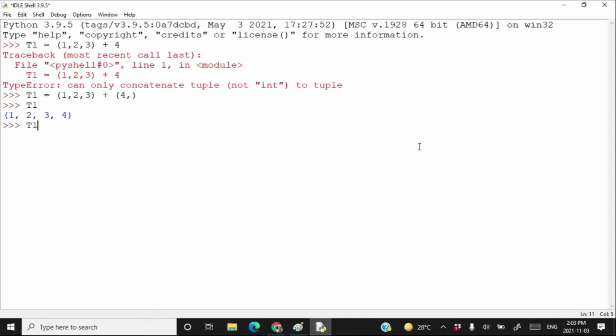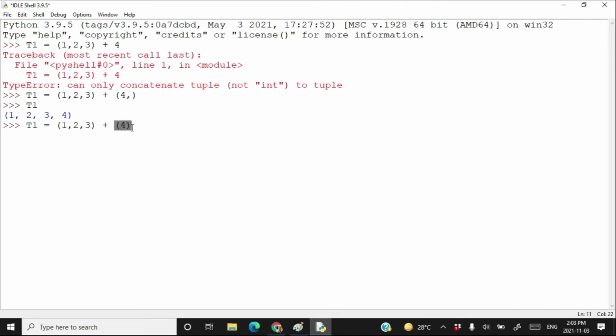Notice here that if I try to write something like this, t1 is equal to 1, 2, 3, and I just add 4 in parentheses, that will throw an error, because we already have discussed in previous videos that if you write a number in between parentheses, this will have an arithmetic sense.